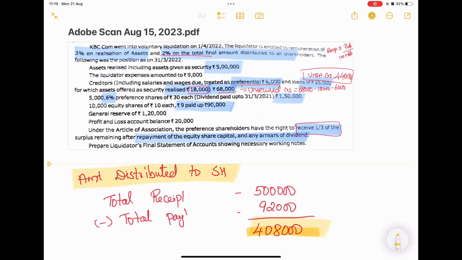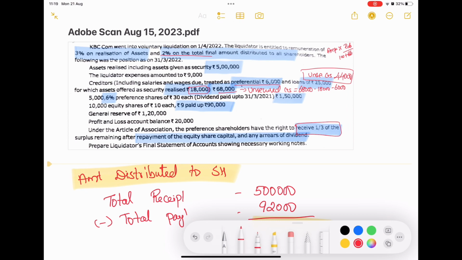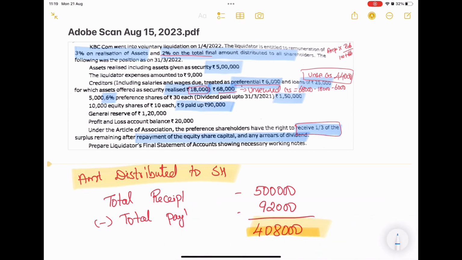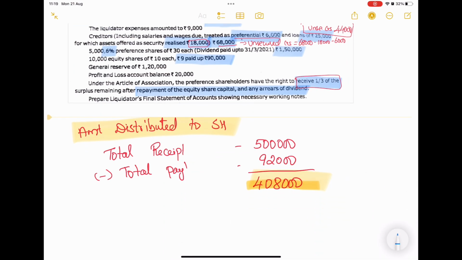You got it? So in this we are going to calculate the remuneration now. I'll write it here: remuneration. The percentage they have given on the 4,08,000 is 2% divided by 102.